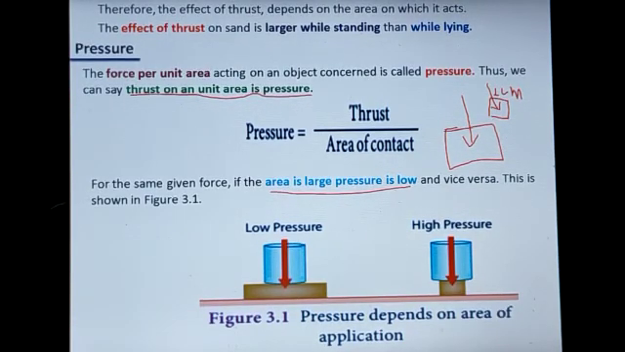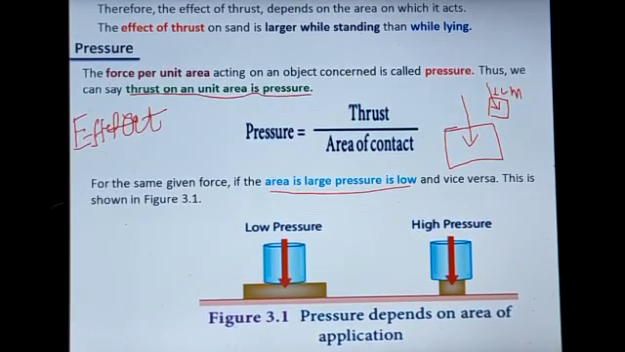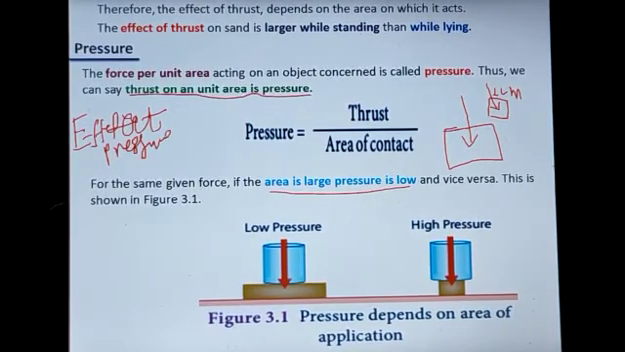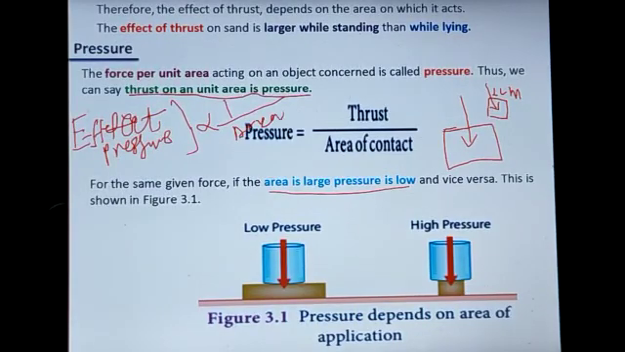That means we can say the effect of pressure is inversely proportional to the area of contact, that is, 1 by area of contact.